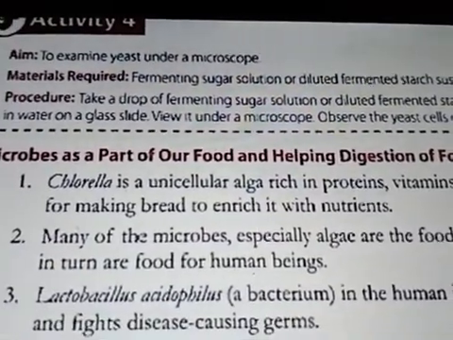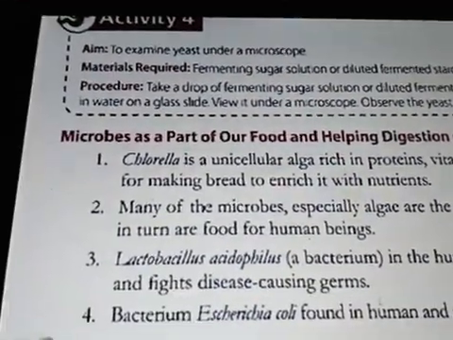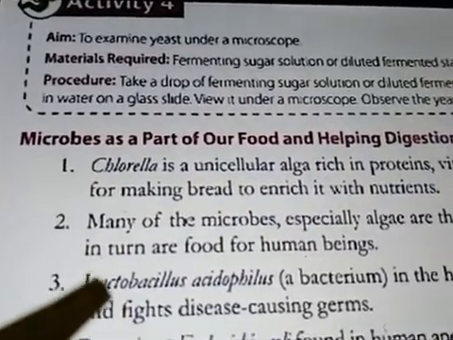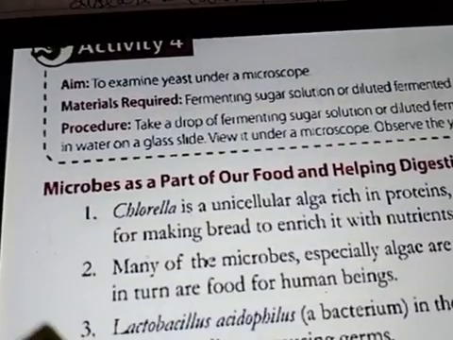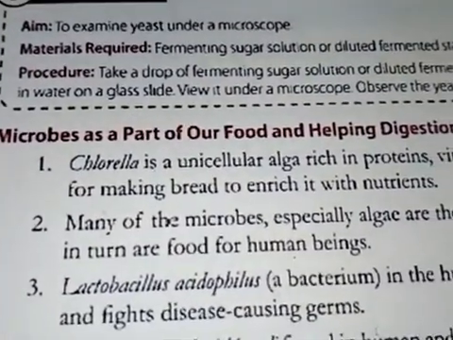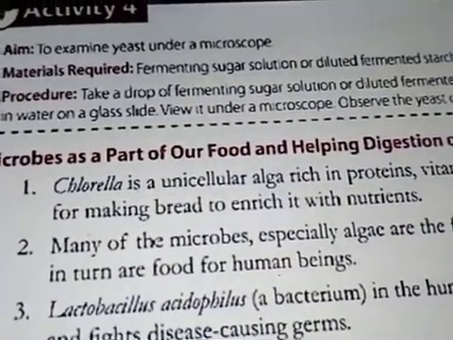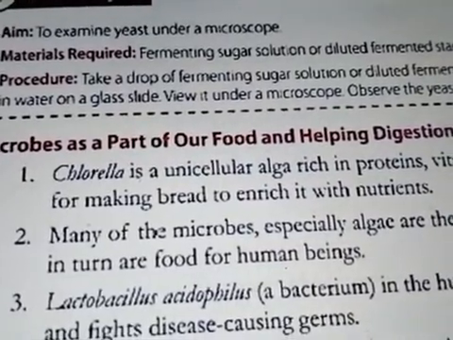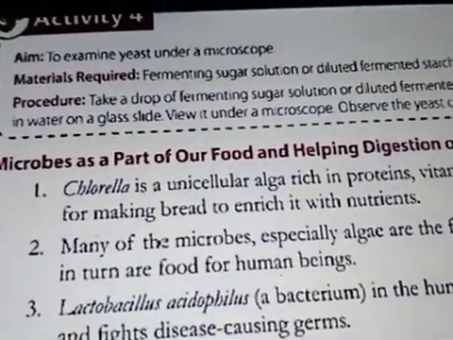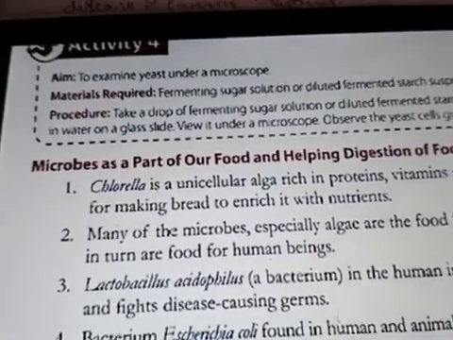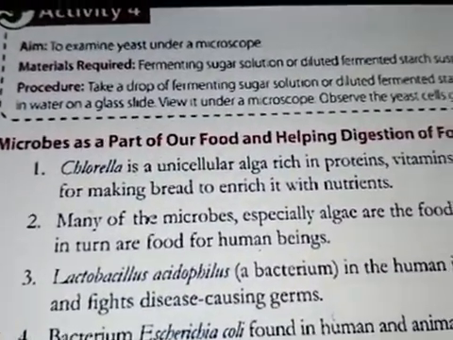Now the second example is algae. Algae is a type of food for fish, and ultimately it turns into food for human beings. So again this helps in food, and it also helps in the digestion of food.